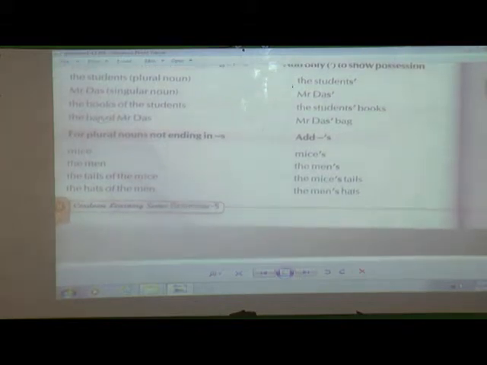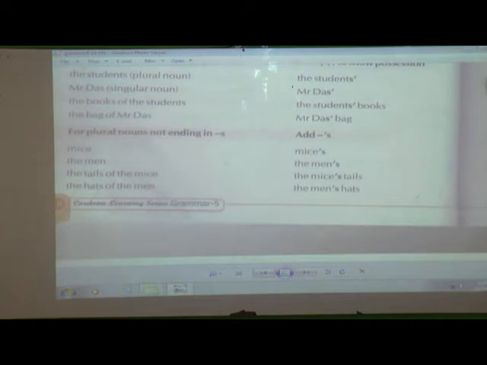Now if you see the third case, for plural nouns not ending in s. The first one was a singular noun, and we were supposed to use apostrophe s. The second, if it is a singular or a plural noun ending with s, you are going to put only an apostrophe.